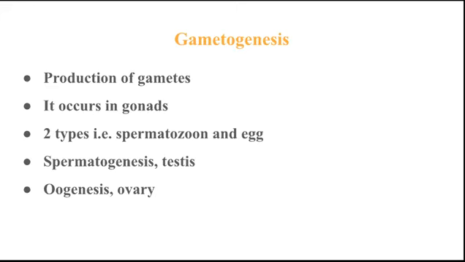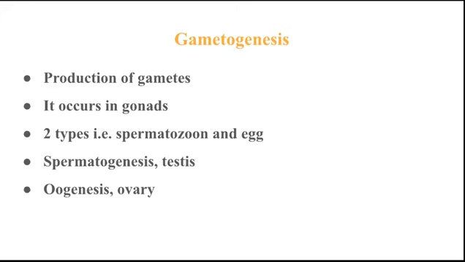What is meant by gonads? Gonads are the organs that produce the gametes, and gonads means the testes and ovaries. The gonads form the gametes, and that formation of gametes is called gametogenesis.